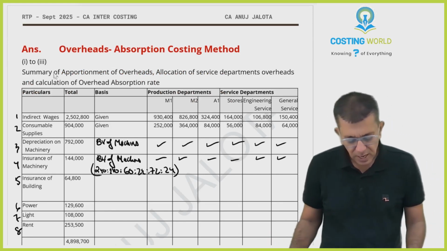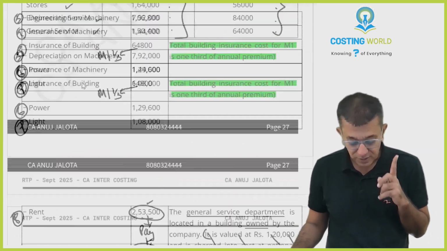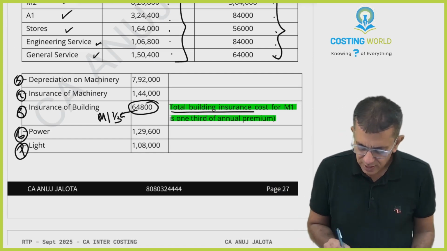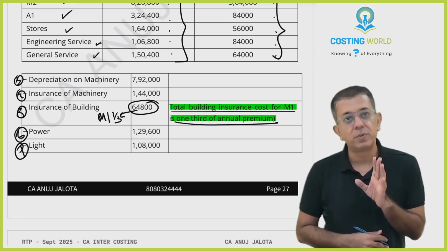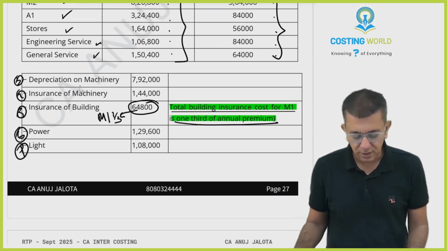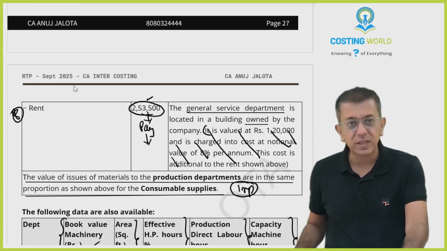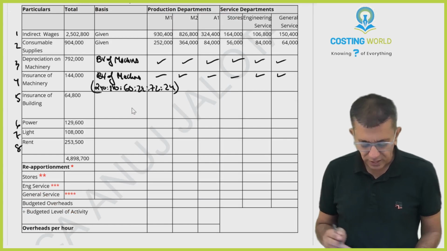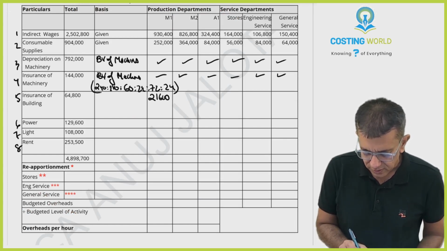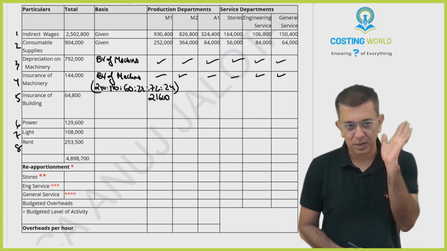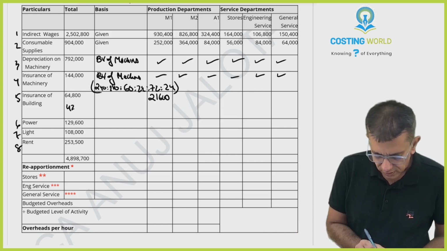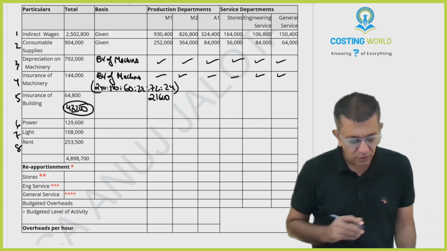Further, now, insurance of building. Remember this: insurance of building was 64,800. But those guys had told that for M1, it is 1/3 of the annual premium. So out of 64,800, 1/3: 64,800 divided by 3 is 21,600. 21,600 we should directly give to M1 department. So how much is left? 43,200. Try to think, how will you divide insurance of the building?